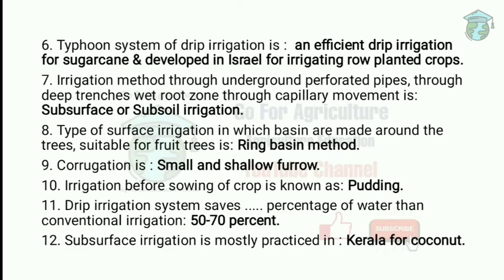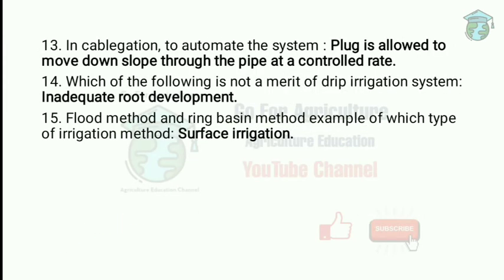Next one, subsurface irrigation is mostly practiced in which state in India? The answer is Kerala, and the crop is coconut. Next one, in the cablegation automated system, what will happen? The plug is allowed to move downslope through the pipe at a controlled rate. So it moves downslope at a controlled rate, and that is called cablegation.